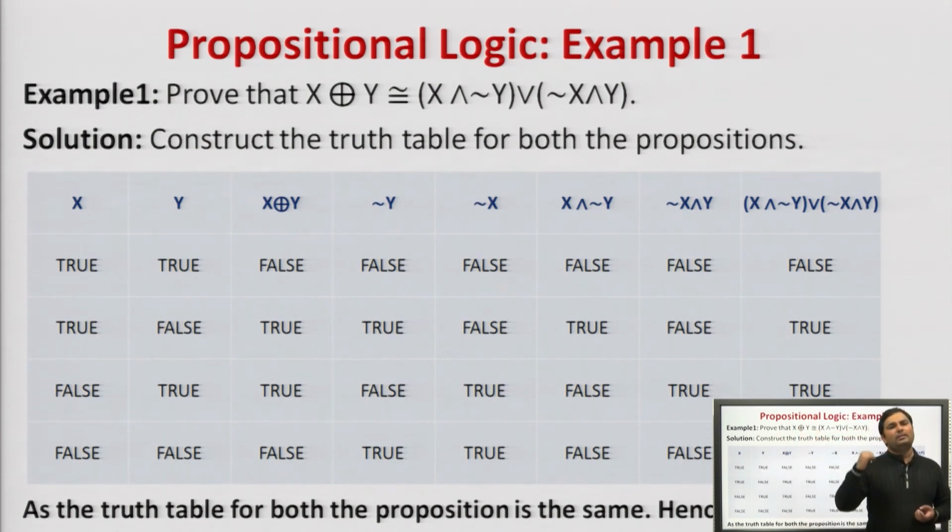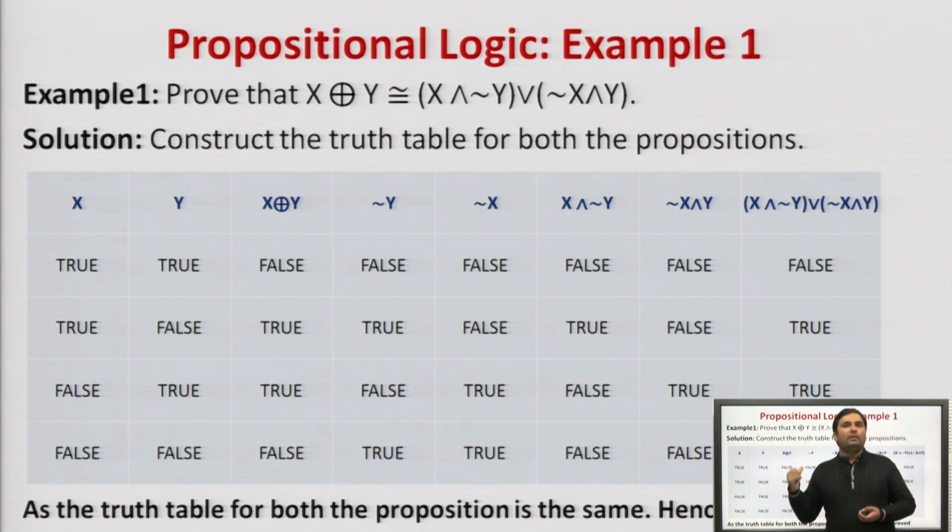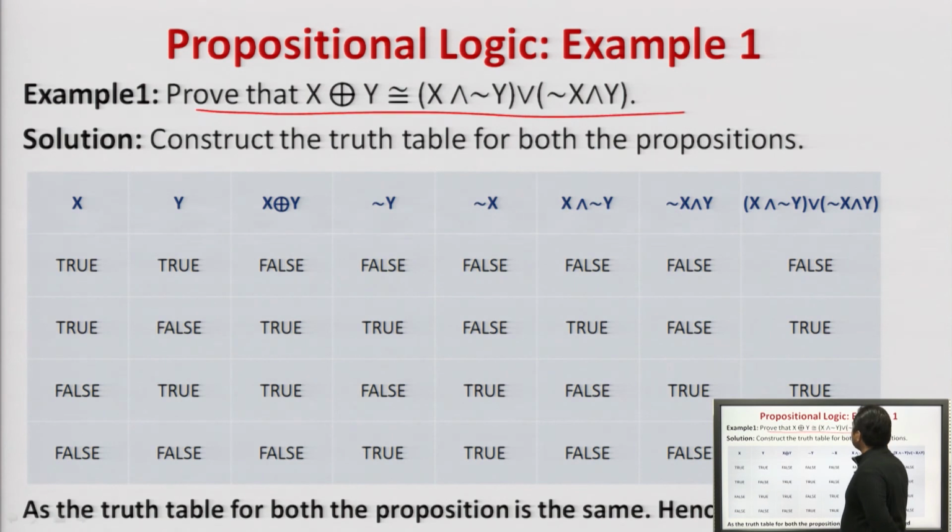Agreed. Now, there will be two examples through which I will try to summarize this lecture. First, prove that x XOR y is equivalent to x and negation of y or negation of x and y.